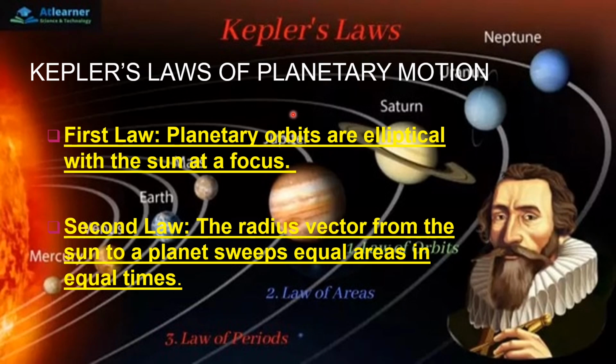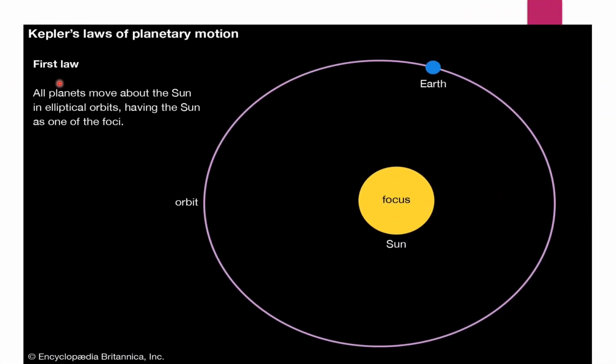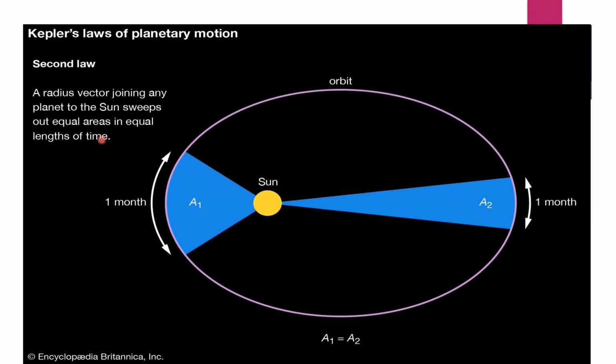Kepler's laws of planetary motion. The first law: all planets move about the sun in elliptical orbits, having the sun at one of the foci. The second law: the radius vector joining any planet to the sun sweeps out equal areas in equal lengths of time.